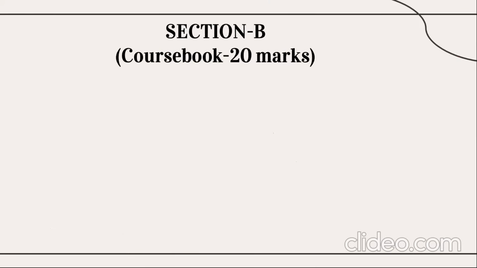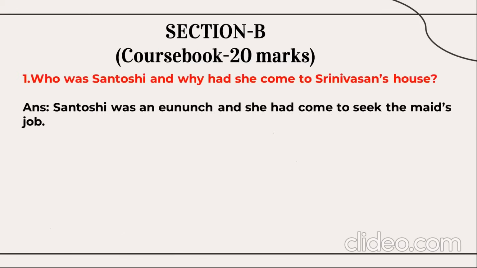40 marks for grammar, and next we are going to have a discussion of the course book, that is for 20 marks. Now the course book's 20 marks are divided into 3 sections. Number 1, here you need to answer the 2 marks questions. Number 1, who is Santoshi, and 2 marks, 5 questions. You need to attempt here 5 questions.